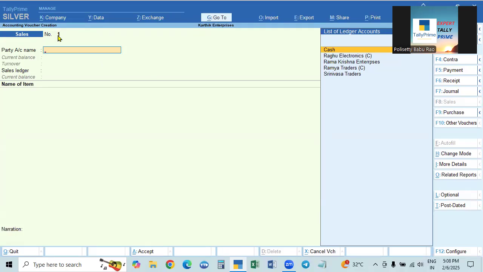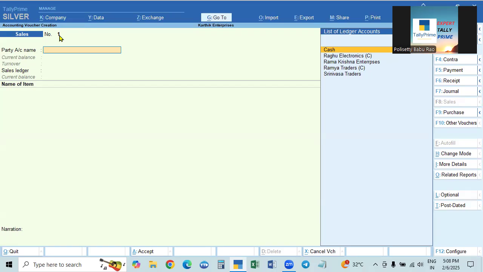Or we can add some zeros before that. Suppose the total length is 3, then 001, 002, like that. We can make a setting like that also, and use the numbers. So the number will automatically go on increasing.